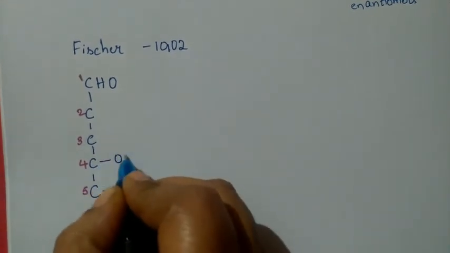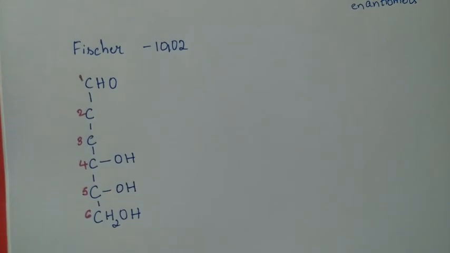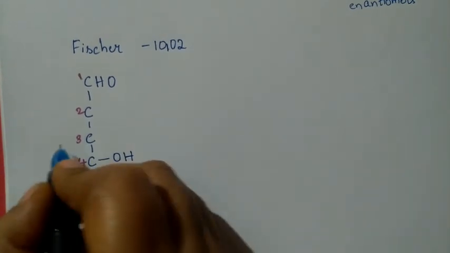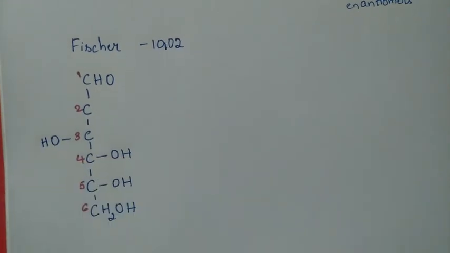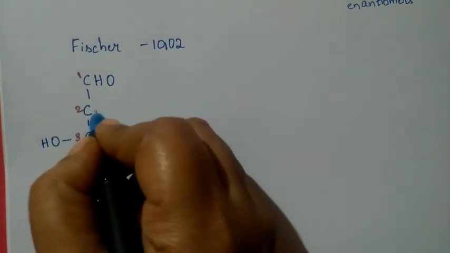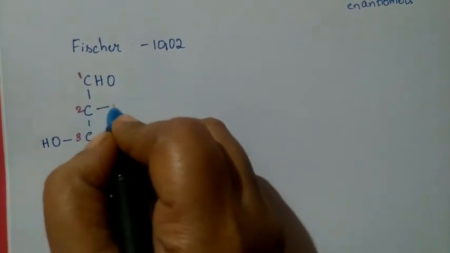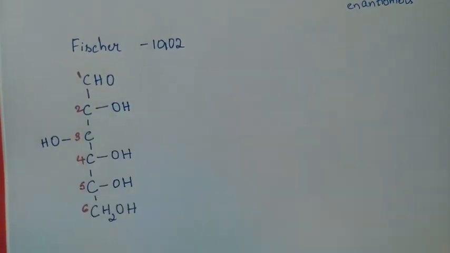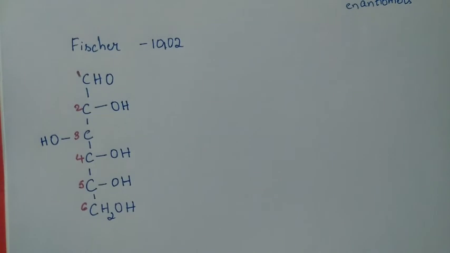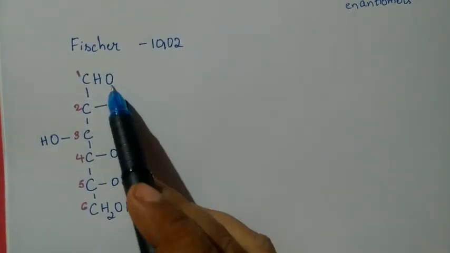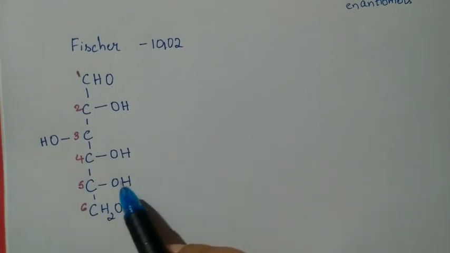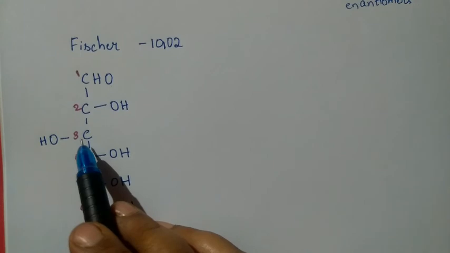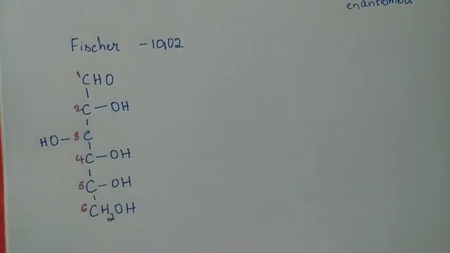Likewise the 4th carbon OH group is also towards this side. The 3rd carbon atom OH is on the opposite side, and for the 2nd carbon atom the OH group is again on the opposite side. Only OH groups I had written. The 1st and 6th carbons are fixed. 4th and 5th are the same, 3rd is opposite to it, and 2nd is opposite to the 3rd.